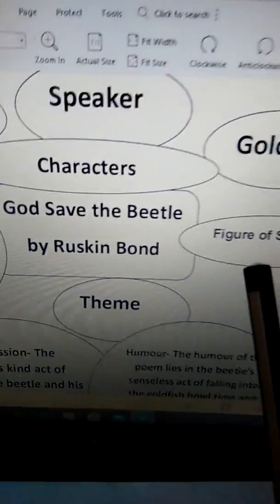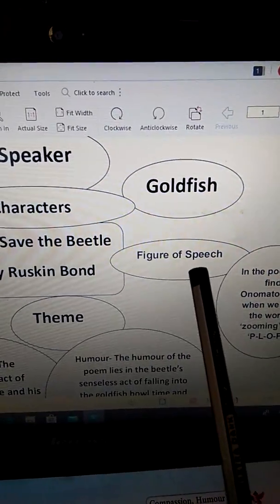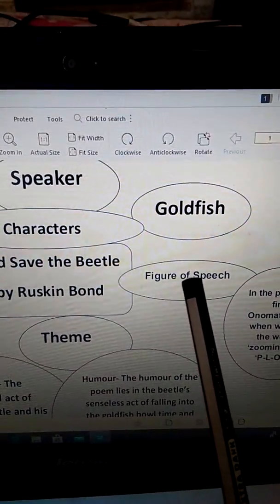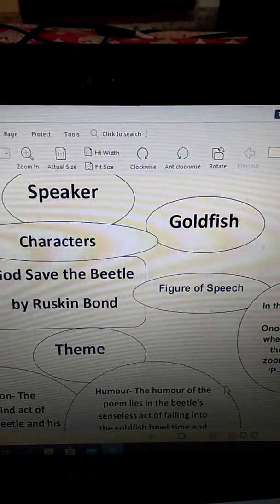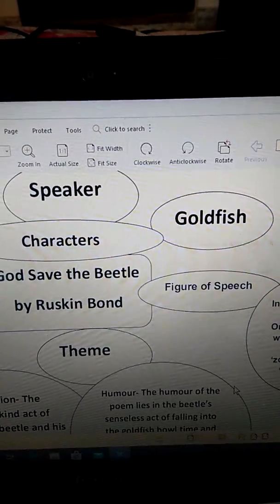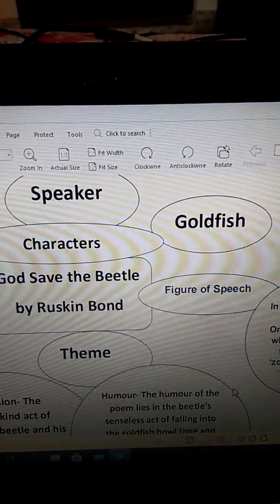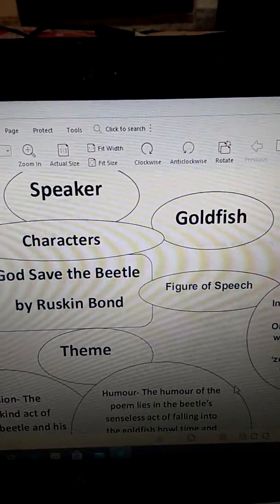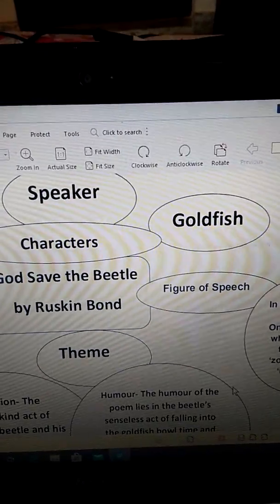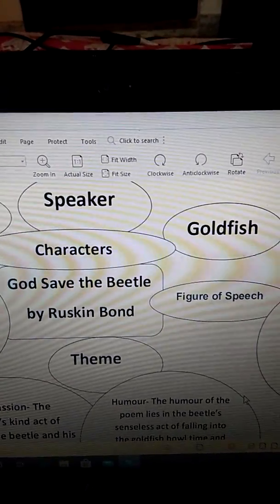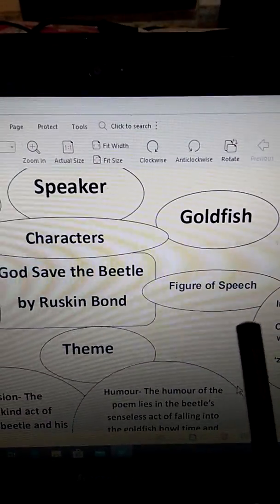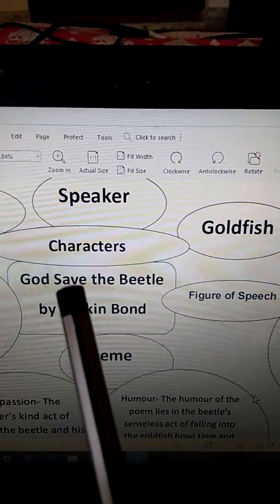Now, figure of speech. I have already explained what a figure of speech is. You remember, children, that dressing up beautifully while going to a party and using special words to decorate the poem. I have matched these two things. You look beautiful in the party wear. Similarly, these decorative words make the poem more beautiful. These are called the figure of speech. So what is the figure of speech that is used in this poem, God Save the Beetle?